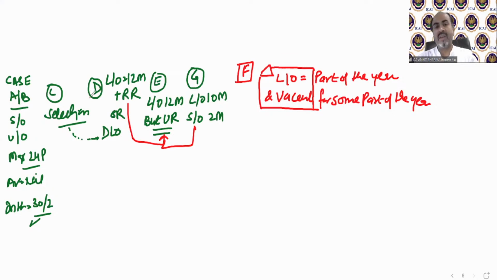You can see in case number D, E, and G, there was no vacancy. In D case, full 12 month let out. In E case, full 12 month let out. In G case, let out less than 12 months, but remaining time was self-occupied. It was not unoccupied. So if this condition is fulfilled, which condition? That property is let out as well as vacant. Let out as well as vacant. Then always case F applies. Always.